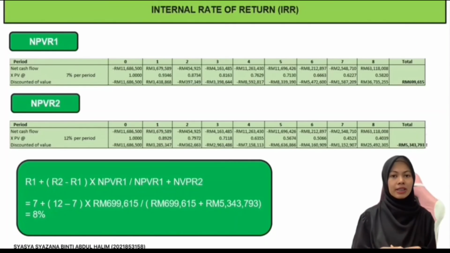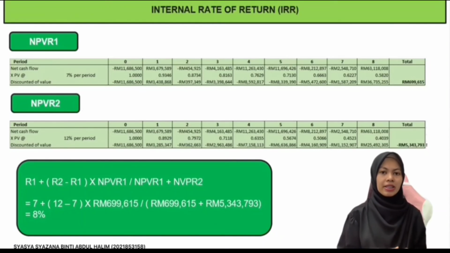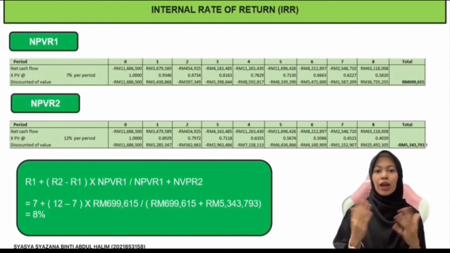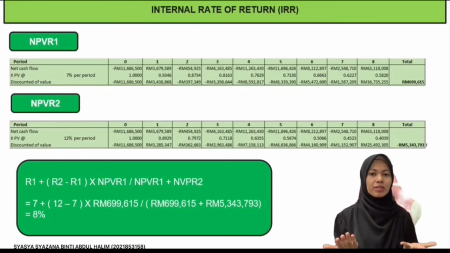Now we will look for the internal rate of return, which known as IRR. For the NPVR1, we got 699,615. For NPVR2, we got negative 5,343,793. Lastly, we get the IRR is 8%, which is still in the range of 7% to 12%.